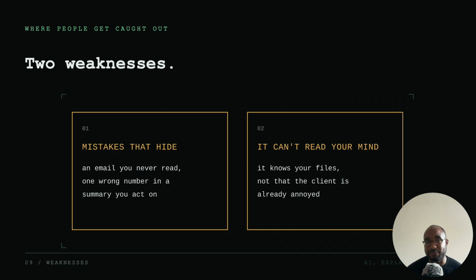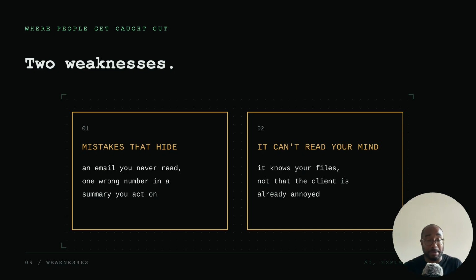But it might not fully appreciate the nuances around that task. So if, for example, you're working with a client who is very, let's say, difficult to deal with, and you haven't given the agent that context, it might not appreciate the sensitivities around that situation. And that's not the agent's fault. Really, it's your fault. And these things really go to show the power of agents, but the weaknesses of agents.